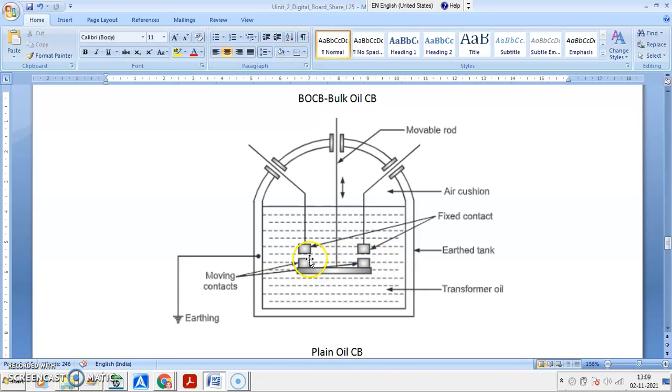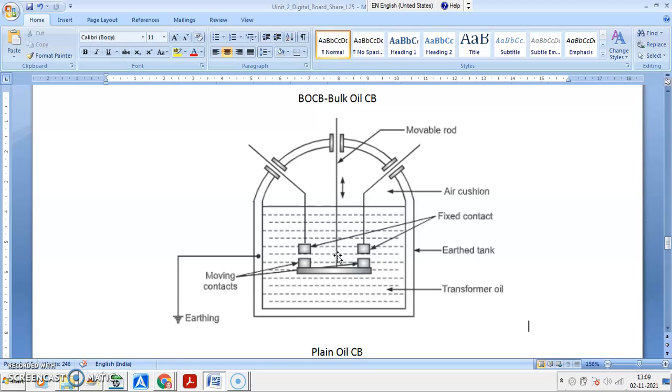Double break, two contacts, means the arc current gets divided into two parts. So transient current will be less, restriking voltage will be less. Here you have won 50% of the race. In the race of rate of rise of dielectric strength, by considering two breaks, double break, you have reduced the restriking voltage. It gets distributed over the two contacts, so it will be half. Transient will be half, restriking voltage that appears across the contacts of the circuit breaker will be half.